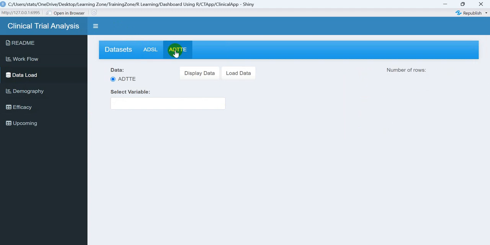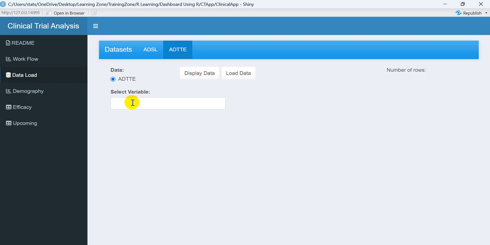In our advanced level of app, we have very full-fledged functionality, which provides the analysis of various domains like ADTTE, ADSL, ADRS, ADPR, ADVS, ADLB, whatever datasets are available in the clinical trial. Mostly all analyses are present in that app, but since that app was for sale and was developed for a specific client, we cannot reveal it. But this is the basic app, a copy of that app with far fewer modules, developed by our interns.